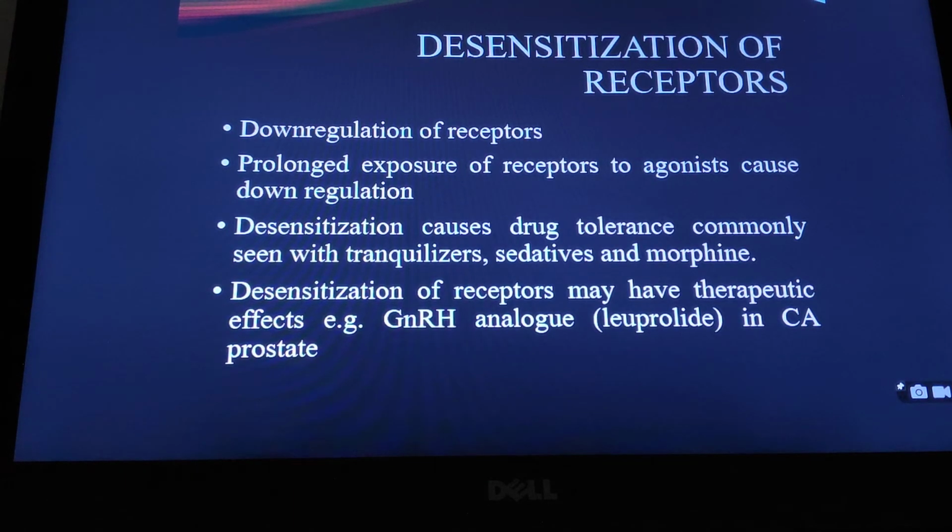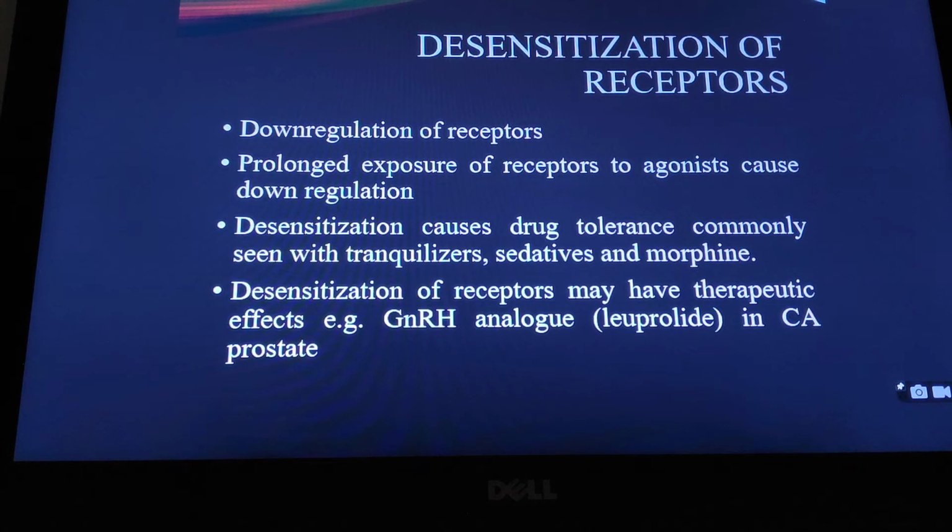But sometimes this desensitization of receptors has a beneficial therapeutic effect. Take the example of leuprolide, which is a gonadotropin releasing hormone analog acting on the GnRH receptor. Regular use of leuprolide causes desensitization of the GnRH receptor, causing reduced release of androgens, which is useful in the treatment of prostate cancer.